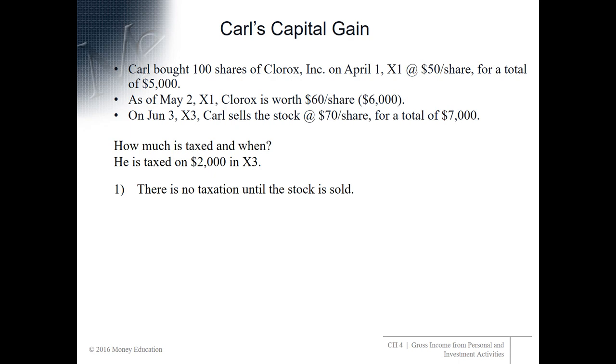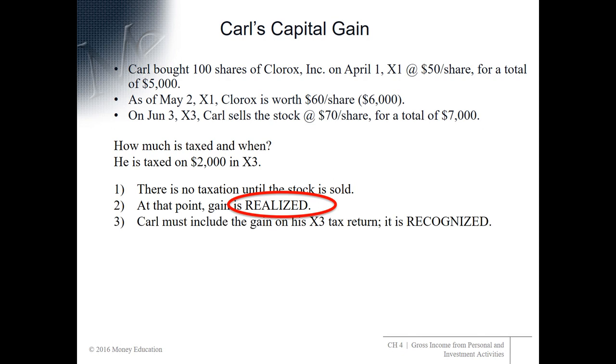And what that $2,000 represents is the gain. He paid $5,000, he sold it for $7,000. So, number one, there is no taxation on stock or any other capital asset until it is sold. At that point, we say the gain is realized, so be comfortable with this vocabulary word. And number 3, Carl must include the gain on his year 3 tax return. We say that the gain is recognized, which simply means that it is included on his tax return. So this is some important vocabulary.